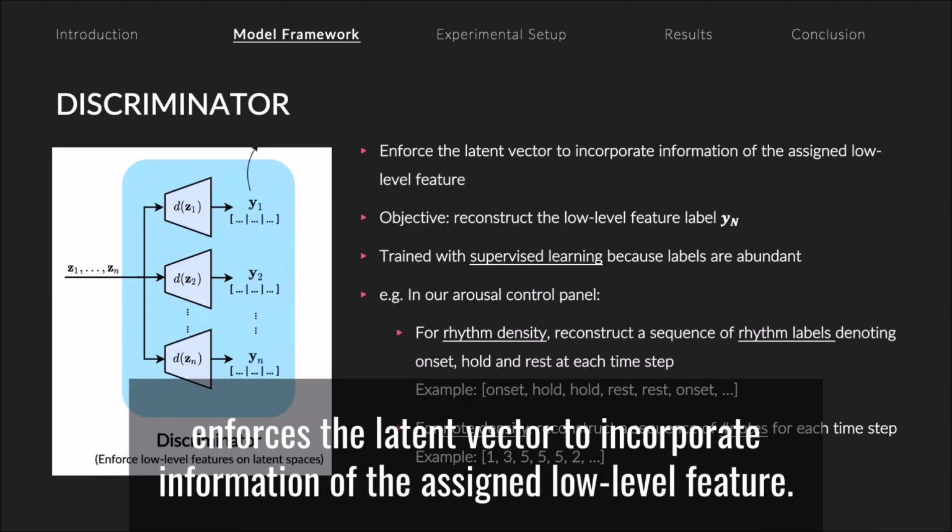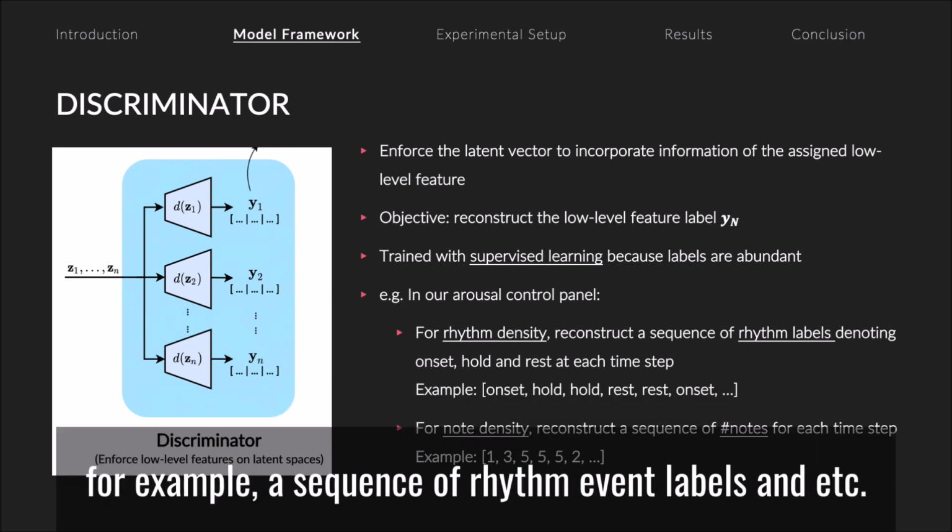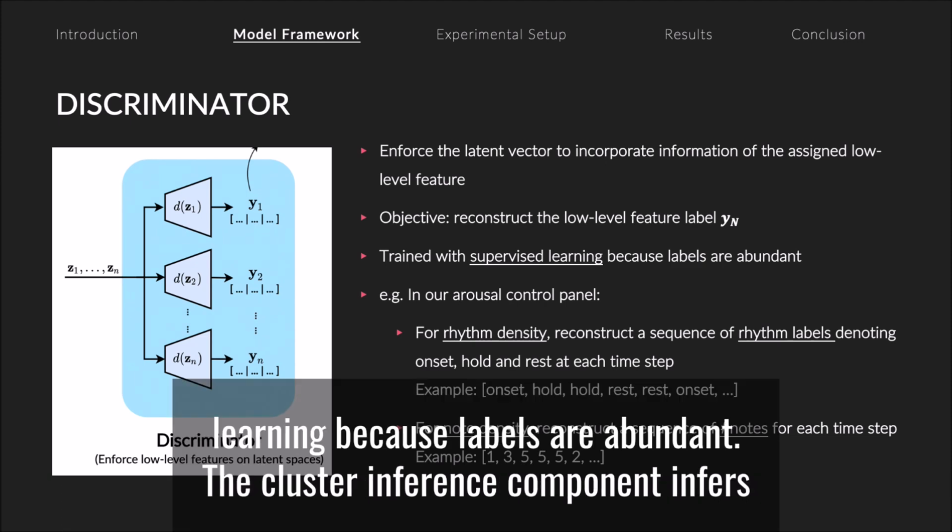The discriminator component enforces the latent vector to incorporate information of the assigned low-level feature. The training objective is to reconstruct the low-level feature label, for example, a sequence of rhythm event labels, and so on. This can be trained via supervised learning because labels are abundant.